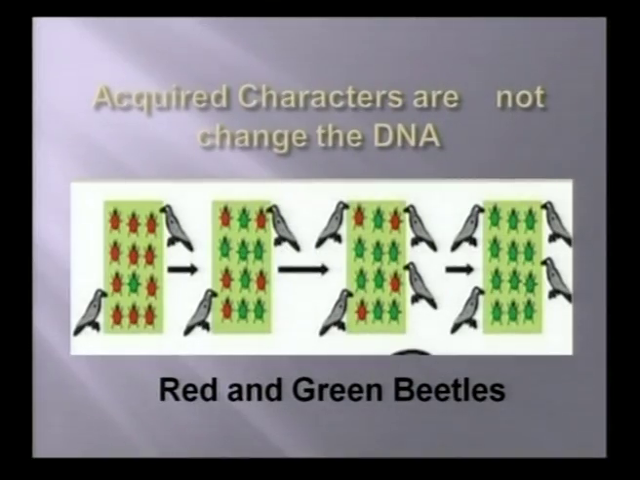Dear friends, if you observe this slide, what are you observing here? Yes, you are observing beetles which are green and red in color. In the first stage, there is a high population of red beetles. In the second stage, the population of red beetles has decreased. In the third stage, only 4 red beetles are there. In the next stage, there is no population of red beetles.